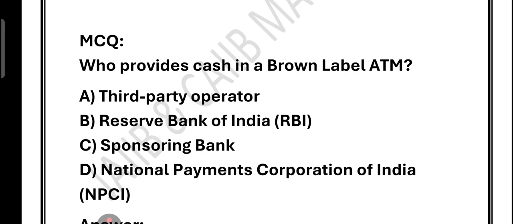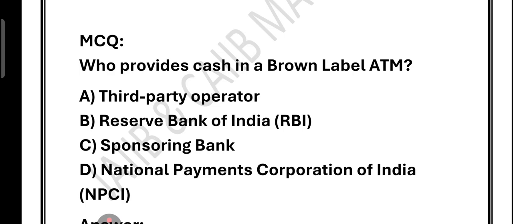Imagine a bank does not want to spend money on buying ATM machines and maintaining them, so it takes the help of a third party company. This company provides the machine, takes care of electricity, maintenance and space. But very important, the cash inside that ATM always comes from the bank itself. That is why a sponsoring bank provides the cash. What is option A? Third party operator. See, the operator gives the ATM machine, maintains it and keeps it running, but they do not put cash inside. Only the bank is allowed to do that. So option A is wrong.